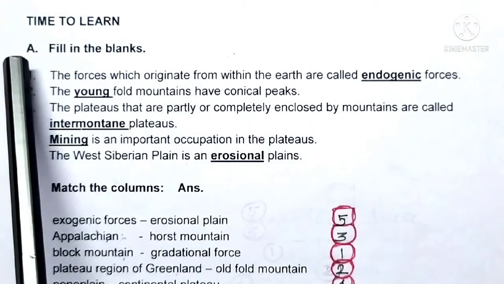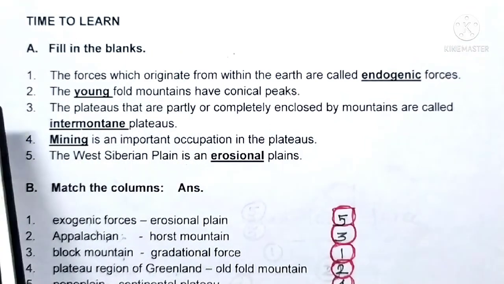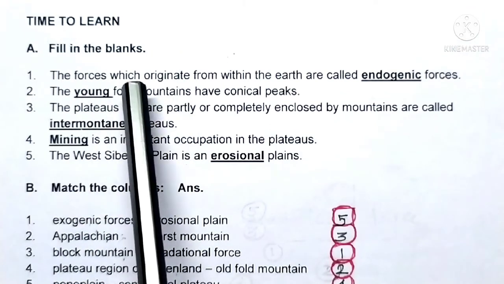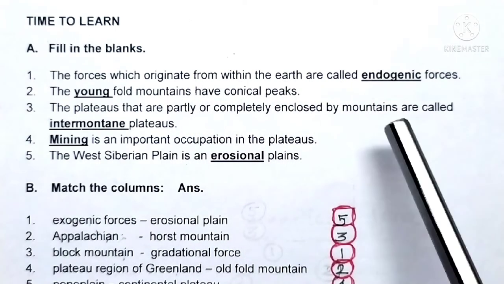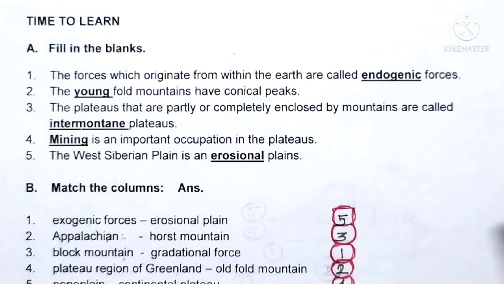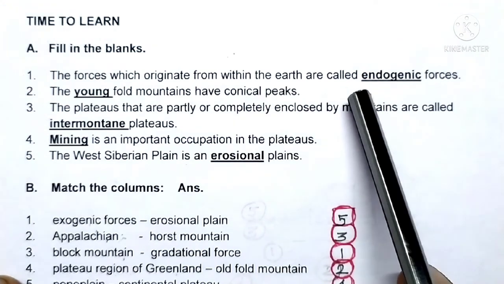Time to learn. Exercise A, fill in the blanks. 1. The forces which originate from within the earth are called dash forces. Endogenic forces. We have already learned that there are two types of forces that originate from earth. One is from the outer surface of the earth, that is known as exogenic force, and another one is from within the earth, that is from the inside part of the earth, which is known as endogenic force. So here the answer is endogenic.